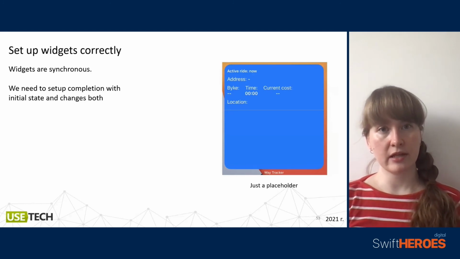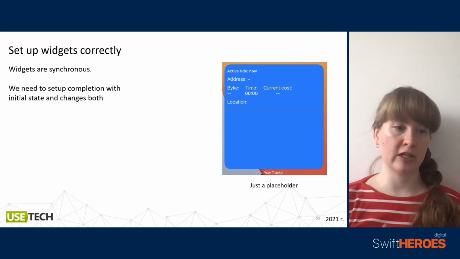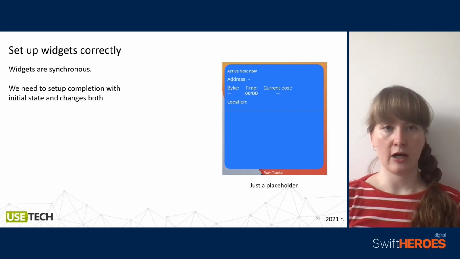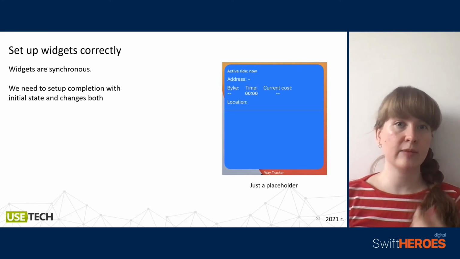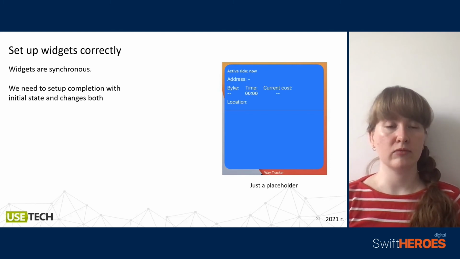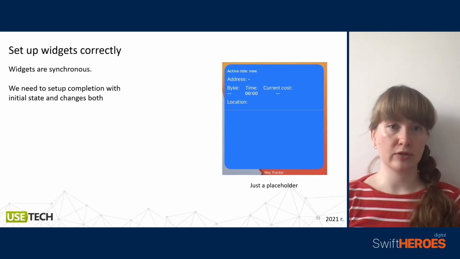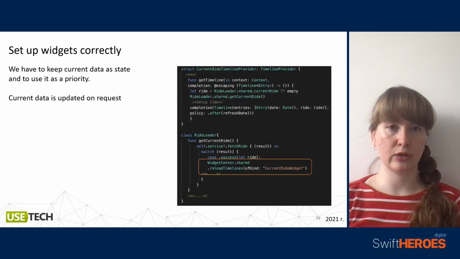But there is something wrong, because widgets are synchronous, and we need to set up completion with both initial state and changes, but we have only one completion block. So what should we do? For example, it's just a placeholder, and sometimes without some initial state we can wait really for a long while to get some content, and sometimes it is not really good for user experience. So at this moment we should change something.